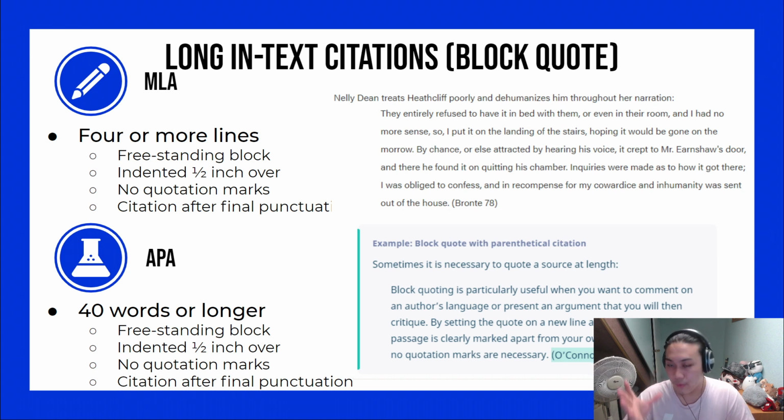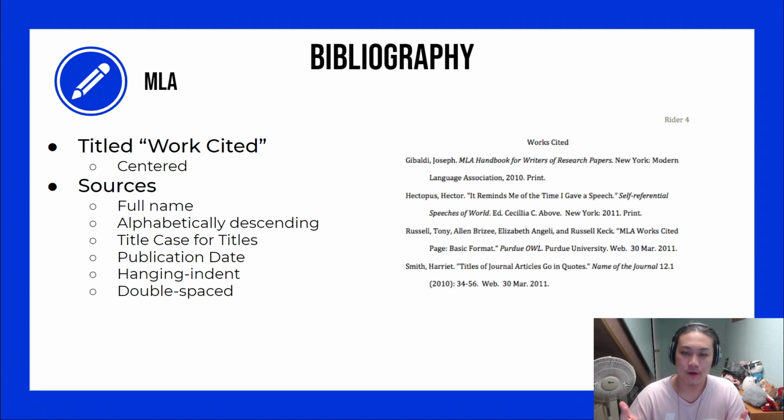So if we look to our right, we will see the example in MLA form at the top and the example of APA at the bottom. We will see the author, the page number, and possibly the date of publication after the final punctuation. The only main difference between the two is what constitutes a quote to be formed in a block quotation. What I mean by this is that for MLA, the quote would have to be 4 or more lines for it to count as a long in-text citation, while for APA, it will only be 40 words or longer.